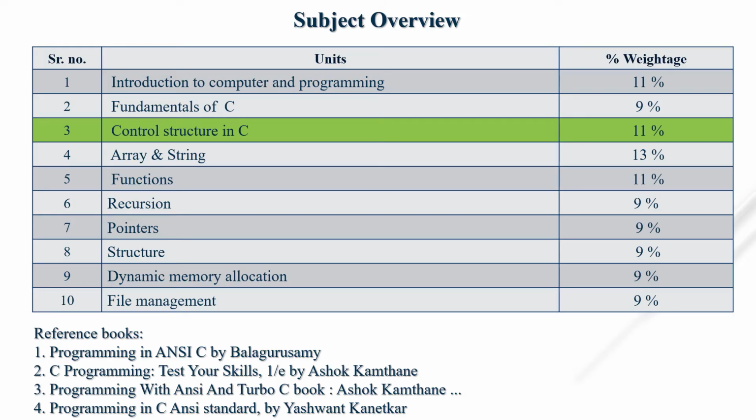So we already proceeded with unit number 3. In this video we cover part 3 of unit number 3. Part 1 and part 2 we already covered. Let's proceed with part 3 of control structure in C.